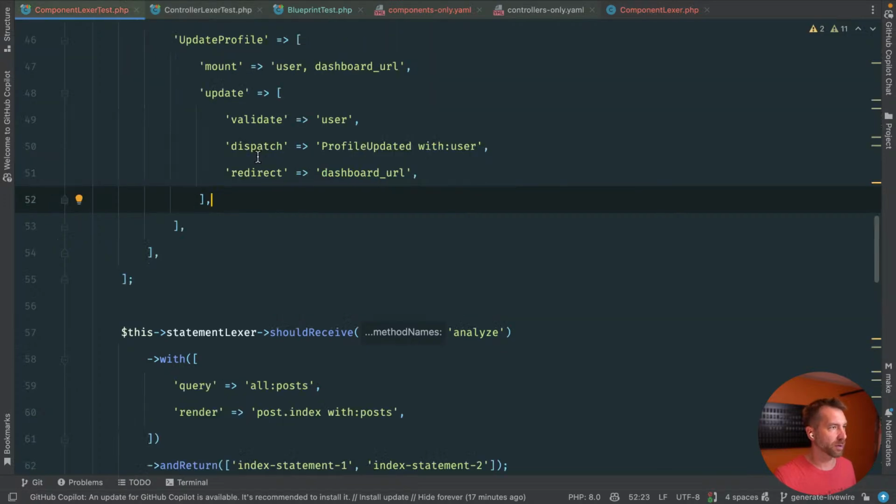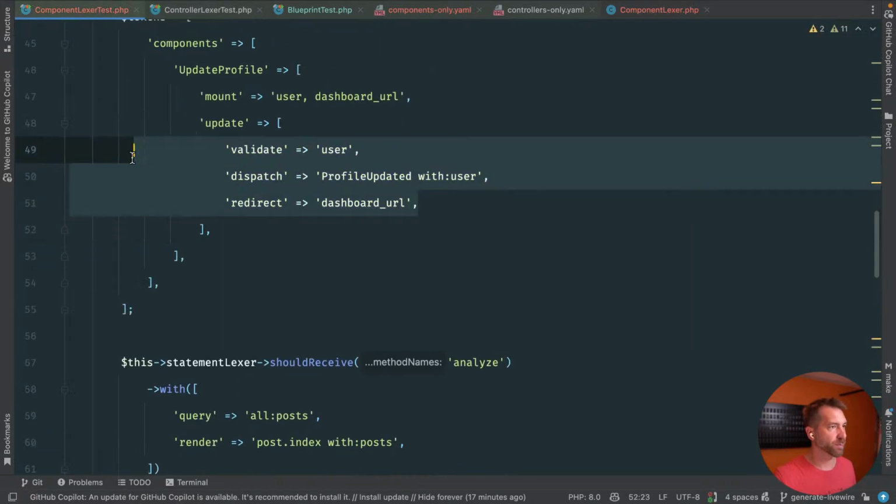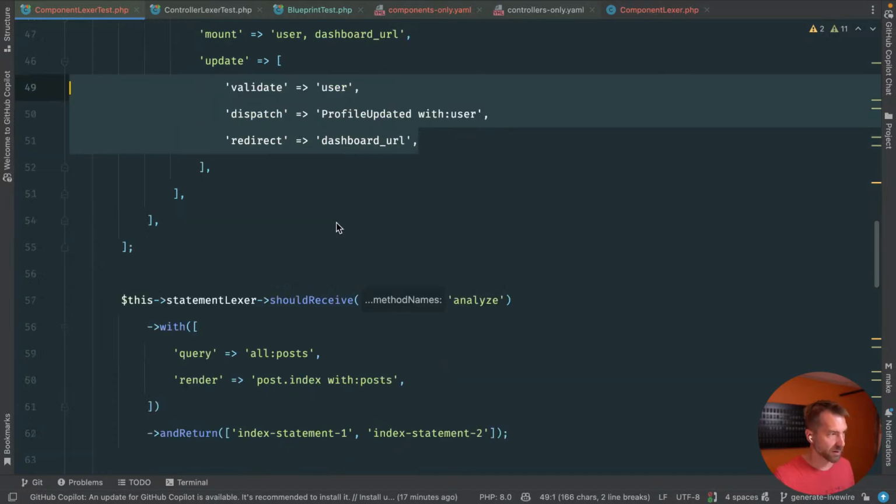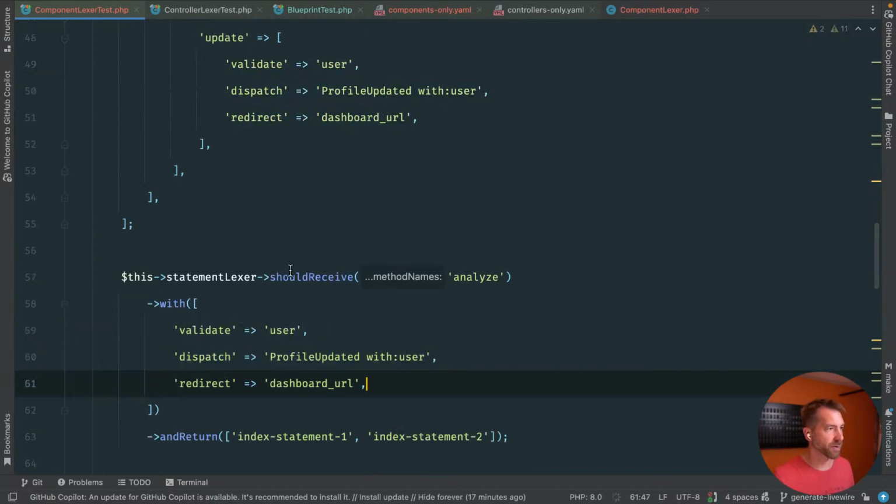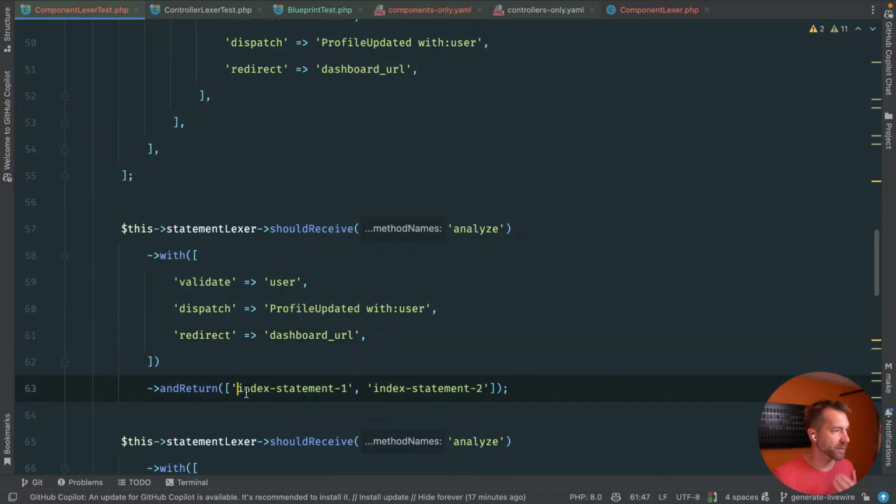So similarly, we would expect all this to get passed down to our statement, and we'll say something like validate statement, dispatch statement, and redirect statement. Awesome.